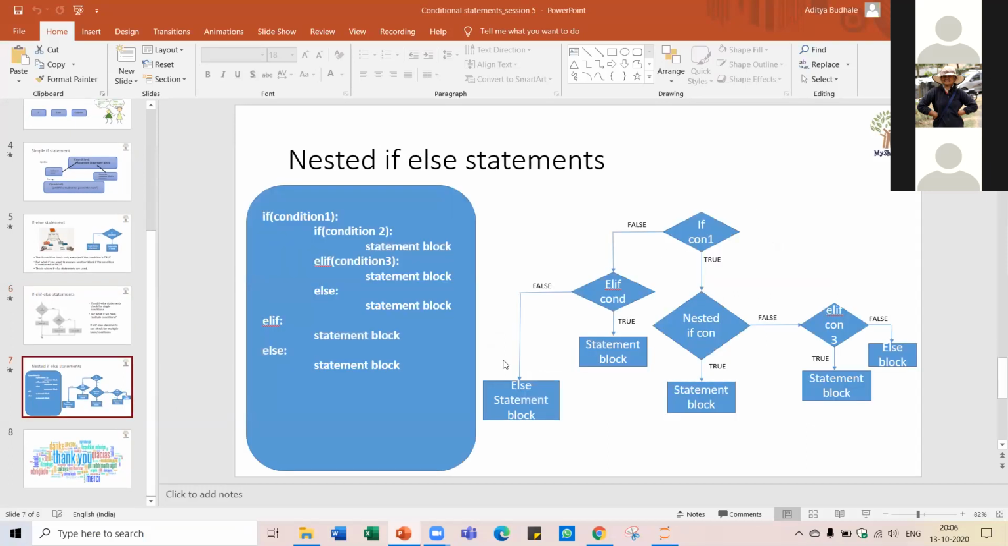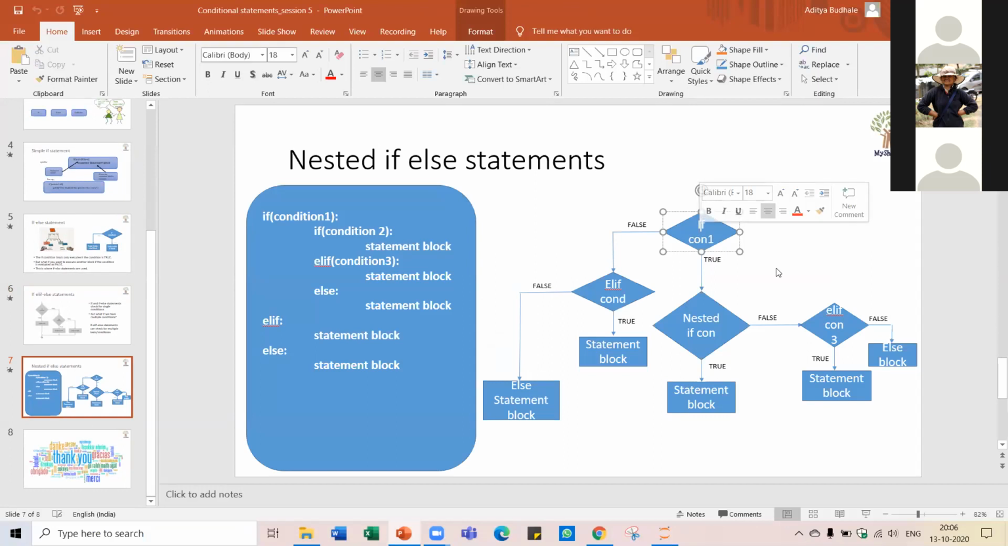Which is a nested if. A nested if is nothing but the if else condition, but within one bigger if condition. Let us understand this using this flowchart. Here is our first if condition. If this condition is met, then we will test another if condition. So you see that a nested if is one if condition inside another if condition.